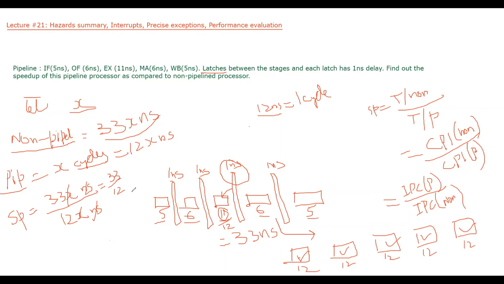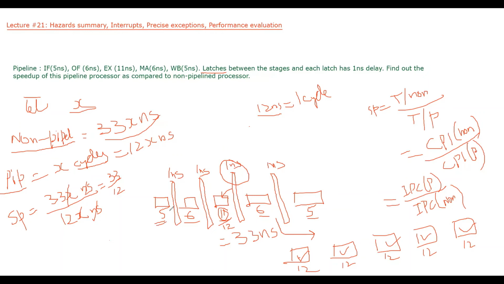Fine. So what we have learned from this problem is that whenever we have a non-pipelined processor, we don't consider the in between latches. We remove those latches. And when we have a pipelined processor, we first make that pipelined processor a uniform pipeline. Uniform pipeline means every stage will take the same time. And the time that they take will be the maximum time taken by any stage plus the latch. Okay, so maximum time is 11 plus the latch is 12. So 12 becomes the max.